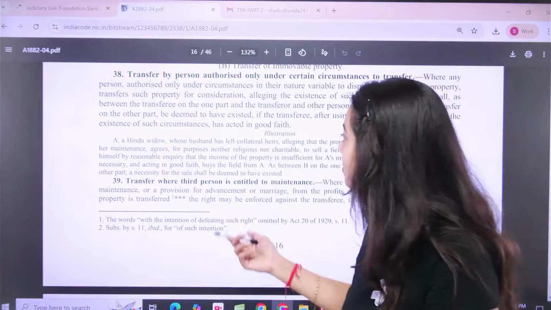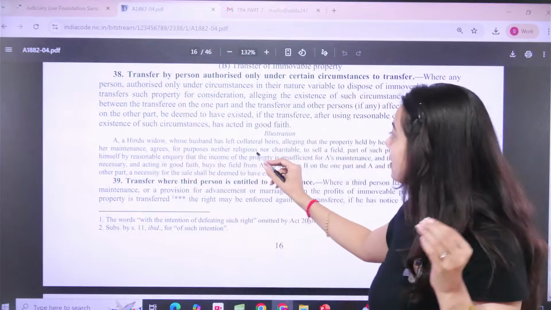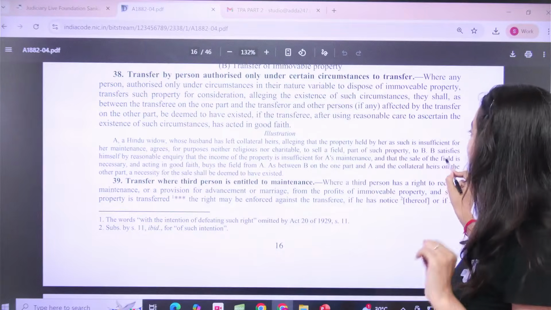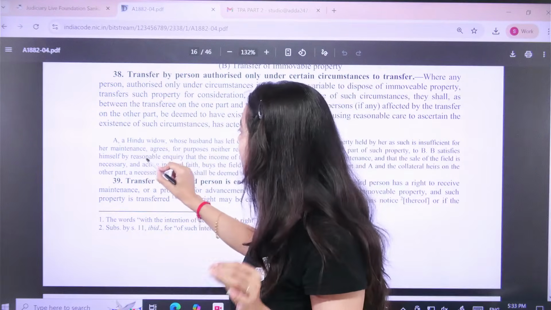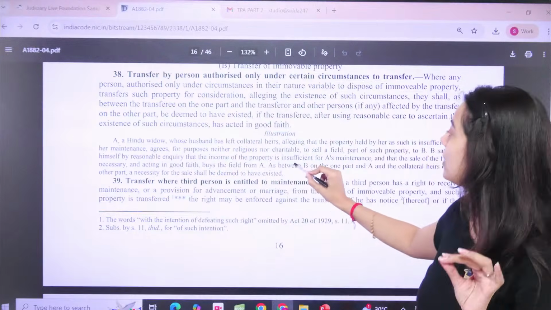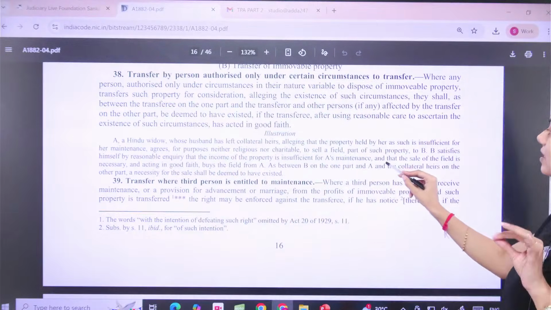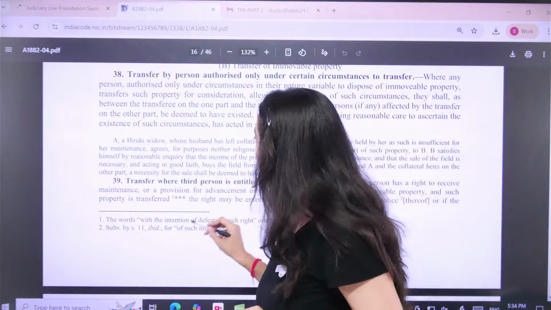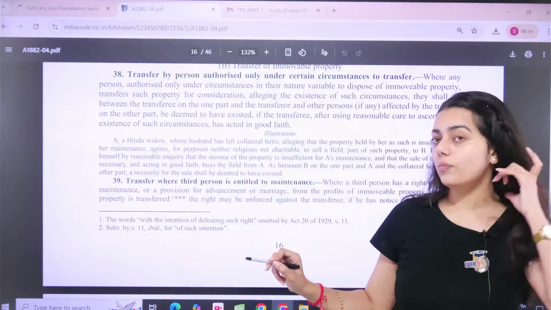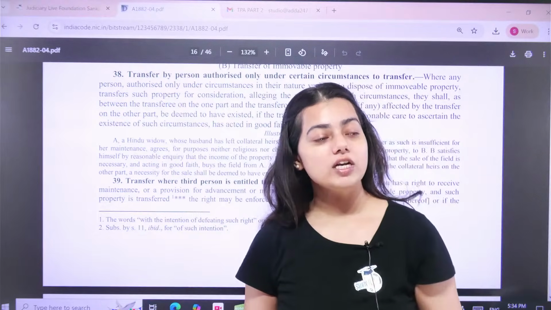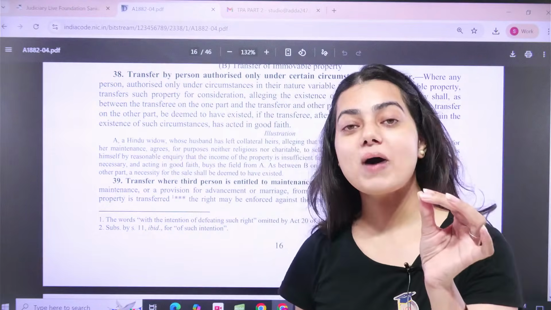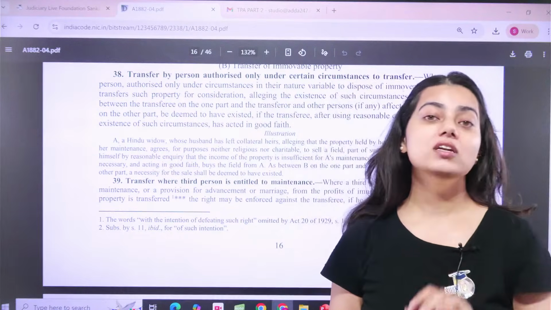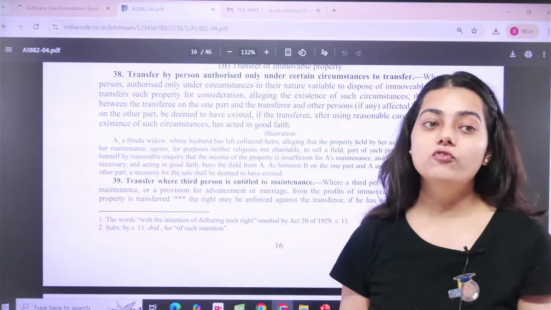So now what happens? A agrees, for a purpose neither religious nor charitable, to sell a field part of such property to B. B satisfies himself by reasonable inquiry that the income of the property is insufficient for A's maintenance and that the sale of the field is necessary, and acting in good faith buys the field from A. So now B enters into the picture and buys the property from A, given the fact that this property is insufficient for her survival.